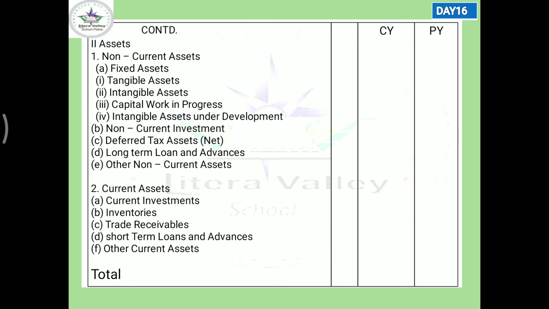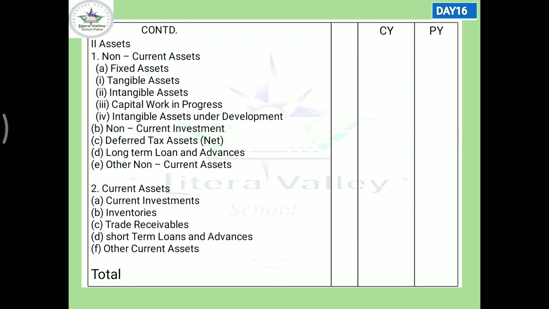Inventories, synonyms may also be used. Stock, it has actually been held for the purpose of trade. It may be raw material, finished goods, work in progress, etc. Trade receivable includes the amount receivable from debtors and bills within the same accounting year.